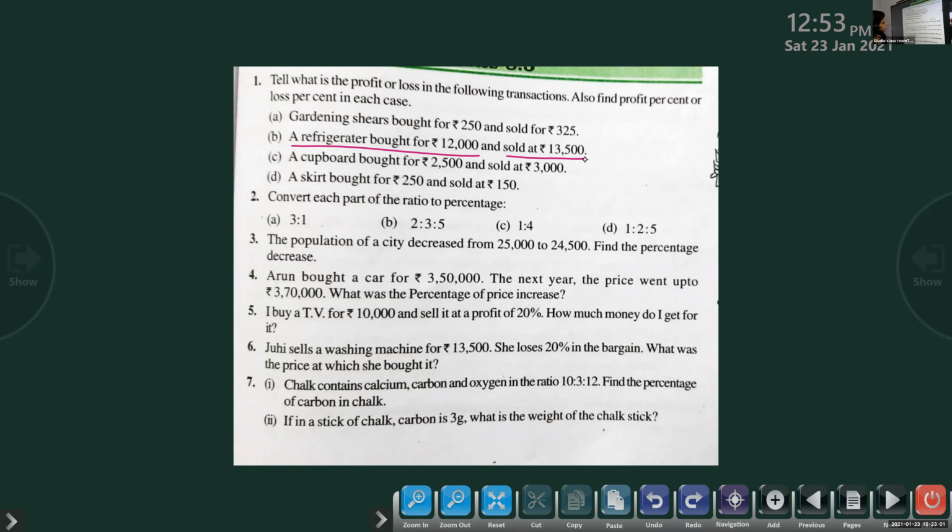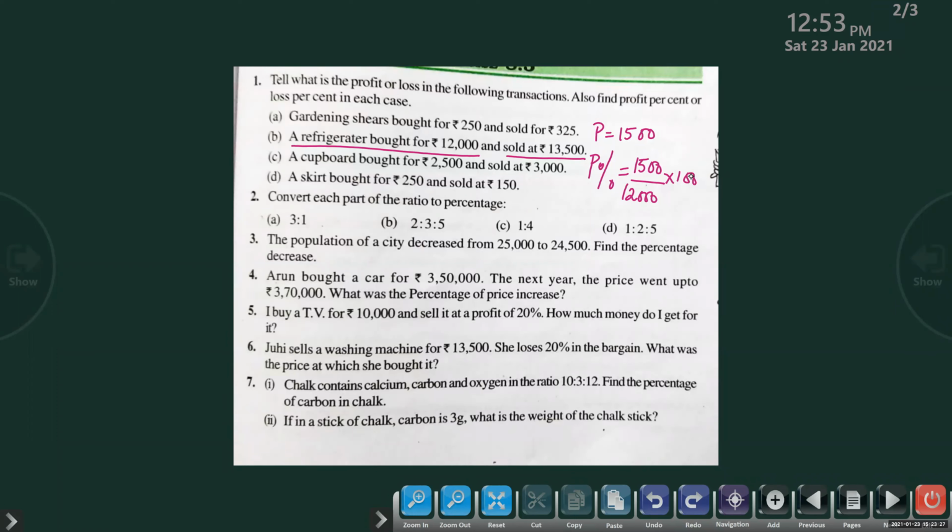So how much is the difference? 1,500. Okay, so profit is 1,500. Now find profit percentage. 1,500 by cost price, 12,000, into 100.